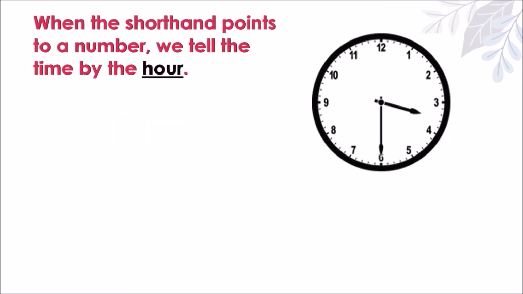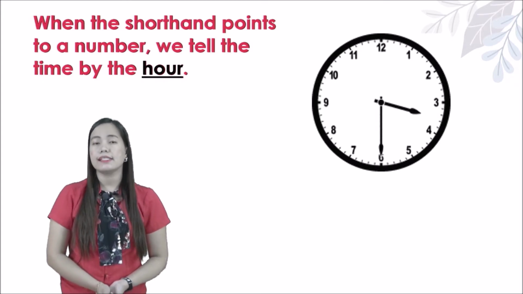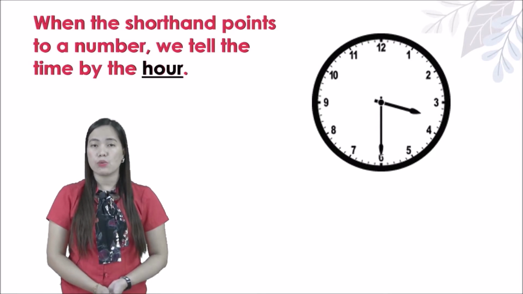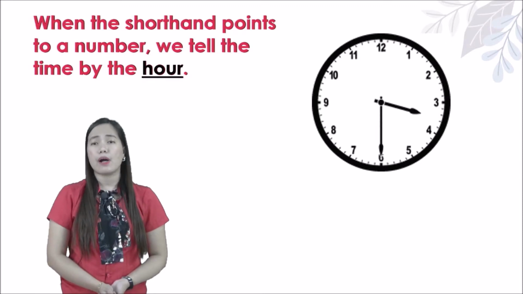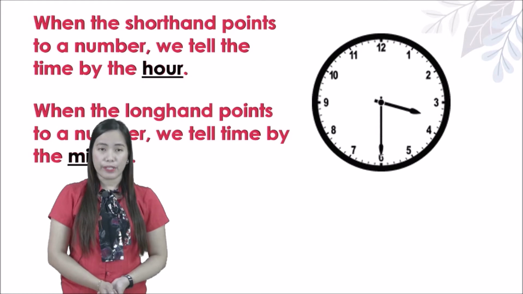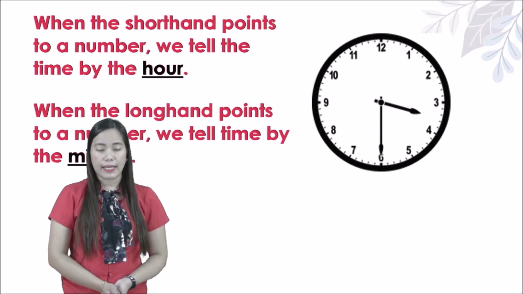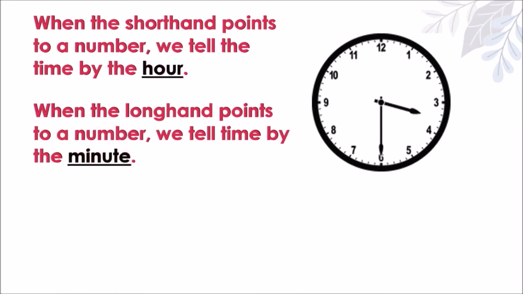Next, when the short hand points to a number, we tell the time by the hour. For example, 3 hours, okay? When the long hand points to a number, we tell time by the minute. For example, if it is in number 6, that is 30 minutes. Okay?